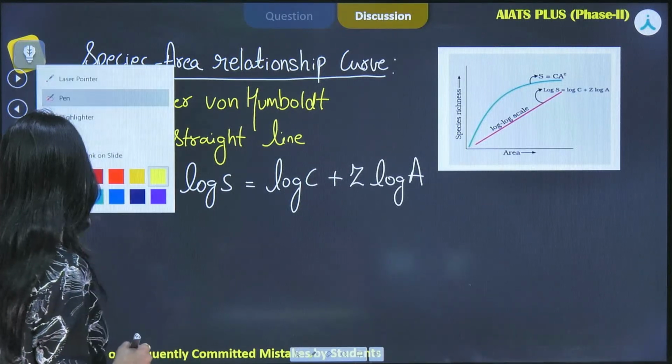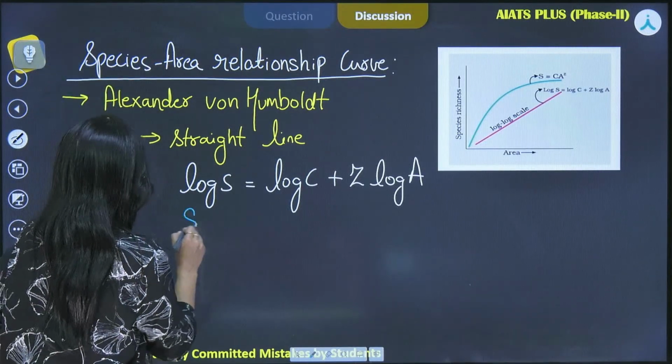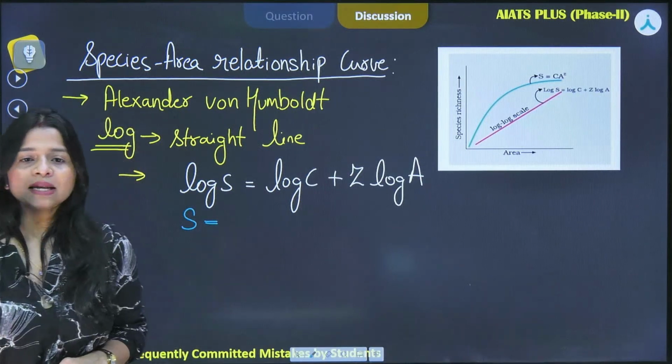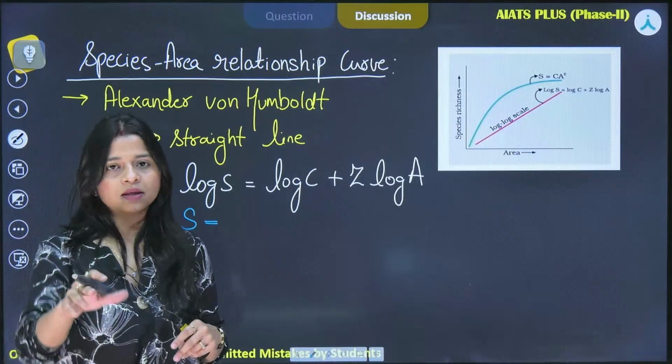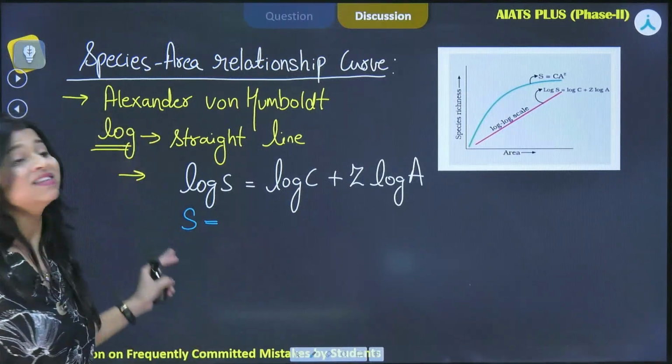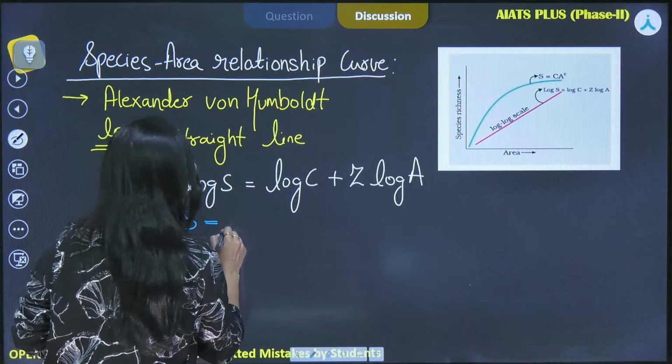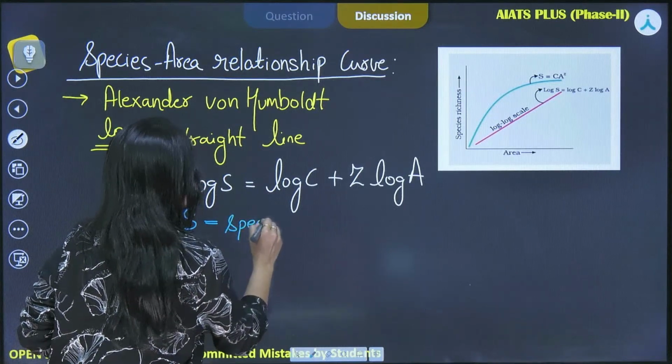First of all, S: what does S stand for? You can answer these in the comment box also. S stands for species richness.